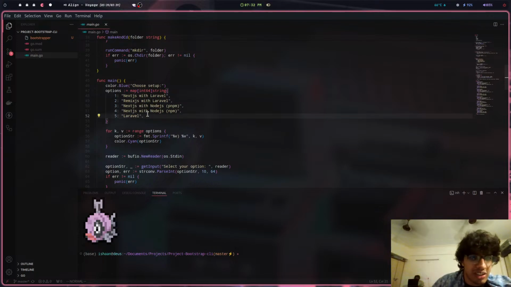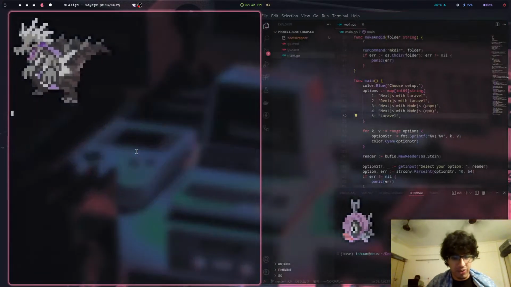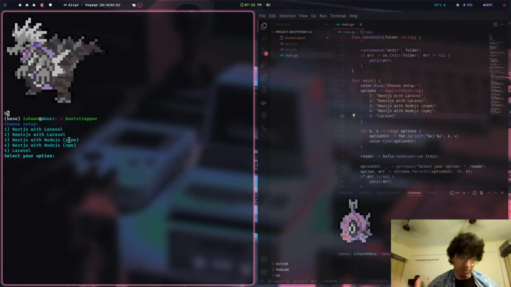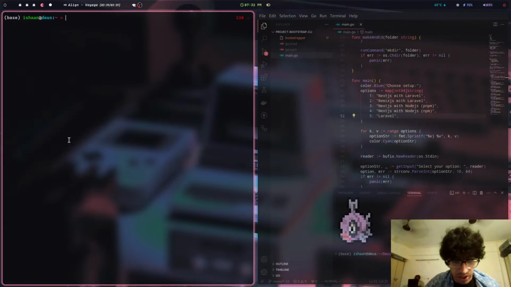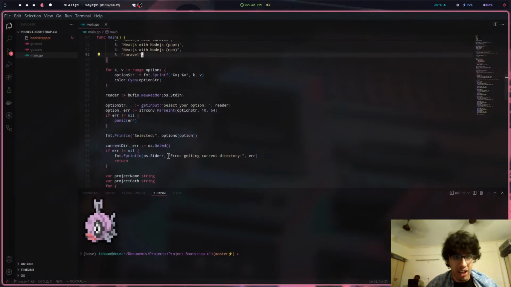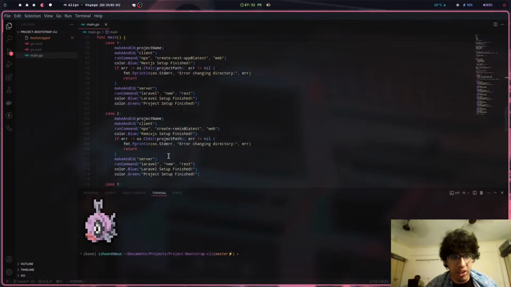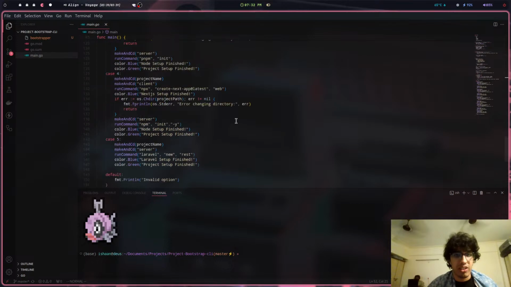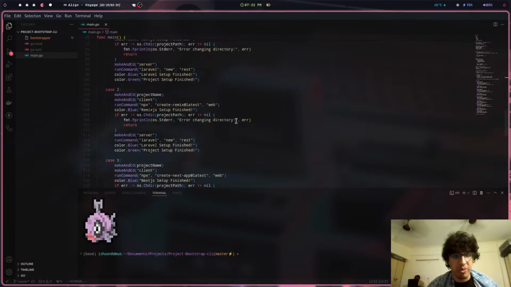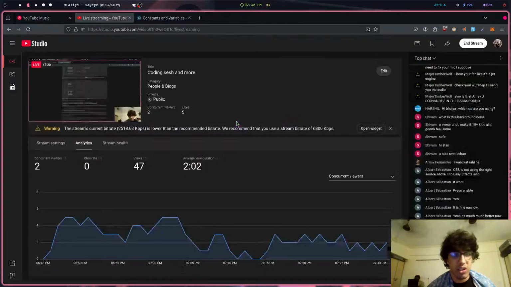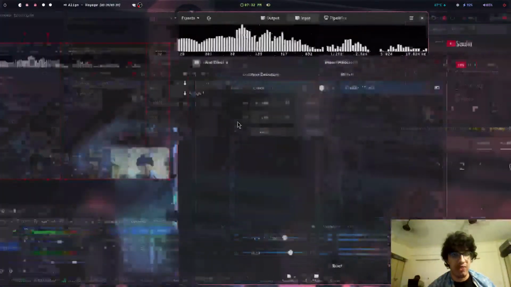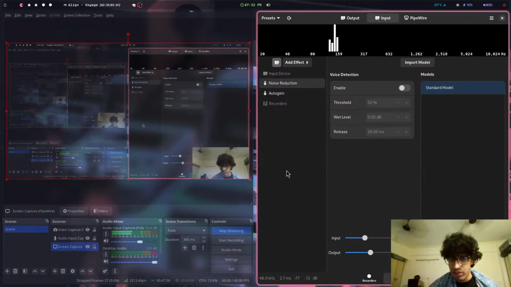I don't know why this keeps getting messed up whenever I use it. So if I go bootstrapper, right? Okay, it just decides to work today. Cool. So yeah, I made a bootstrapper CLI in Go in the past. This is just a switch case, nothing special about this. It just runs CPU commands. Honestly, I should make this better, I might do that down the line. But this is a bootstrapper that I can use on any BPS that I have. So that's cool.